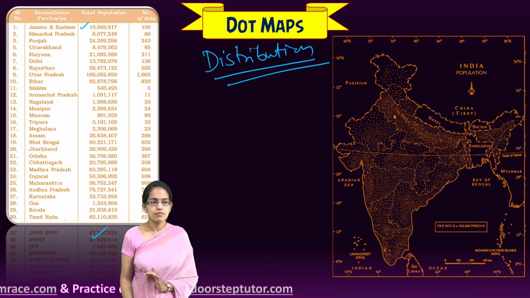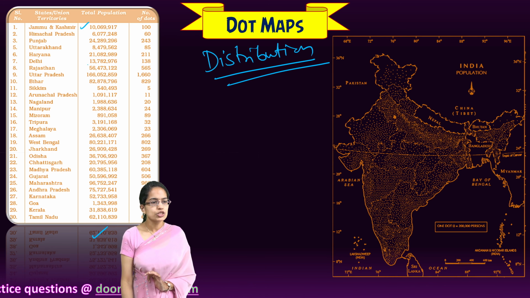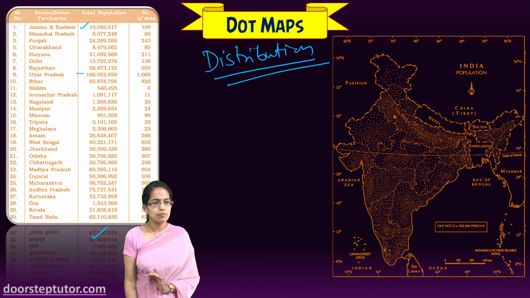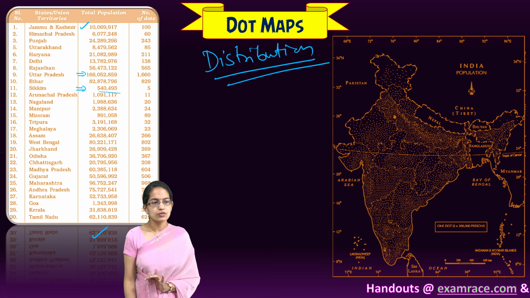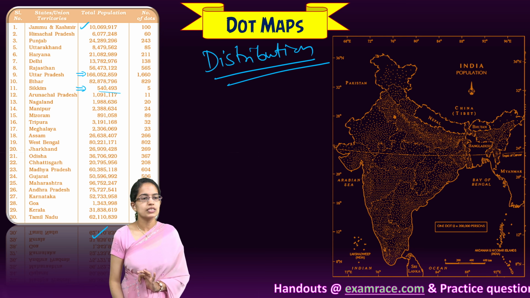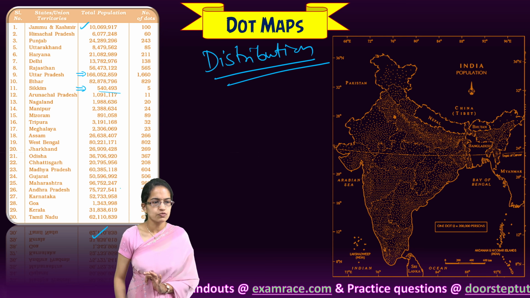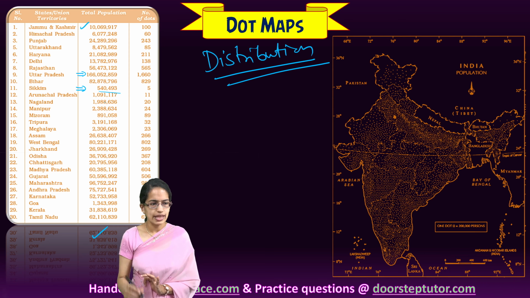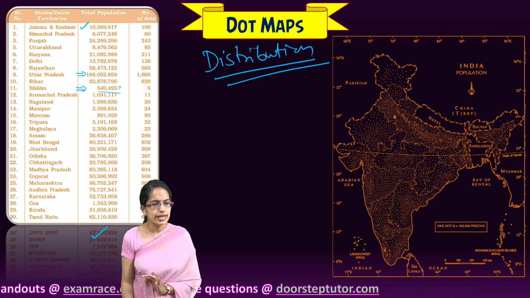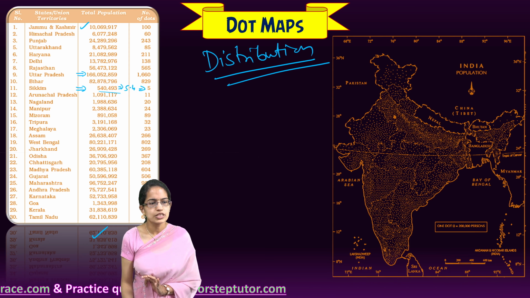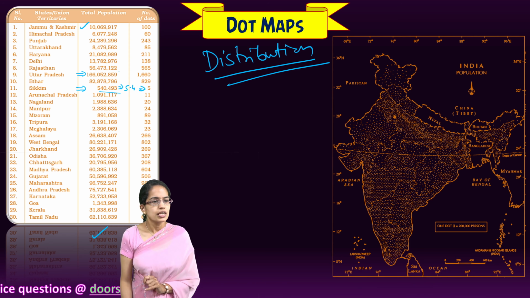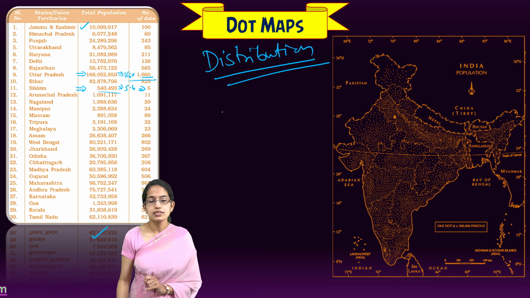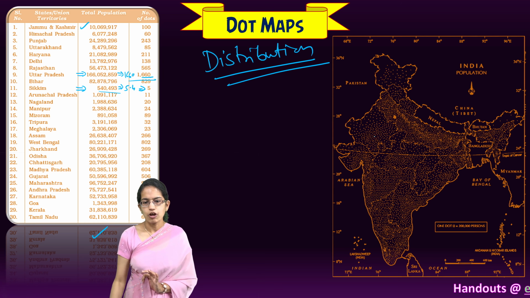Once I go through the values, I understand which of the values are very, very high. For example, Uttar Pradesh is significantly higher as compared to Sikkim. But Sikkim, which is the lowest value, is again in lakhs. So what I do is I divide each of these values by, let's say, 1 lakh. I get a value of around 5.4, which equals nearly 5 dots. Here I get a value of 1660, which represents so many dots in the region of Uttar Pradesh.